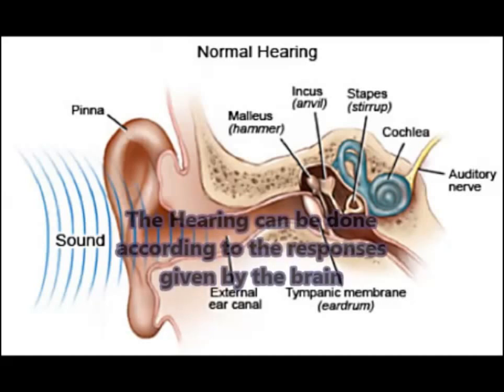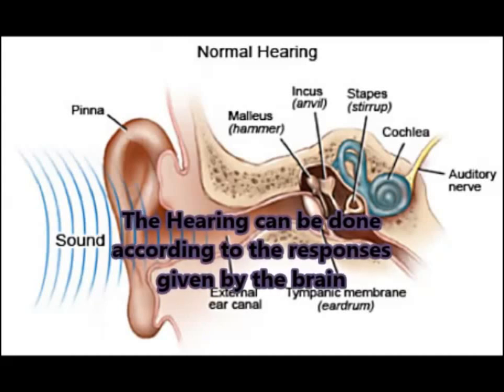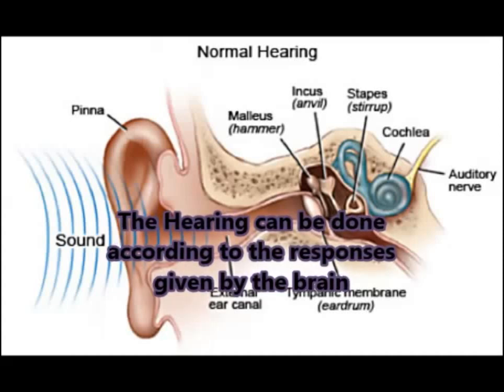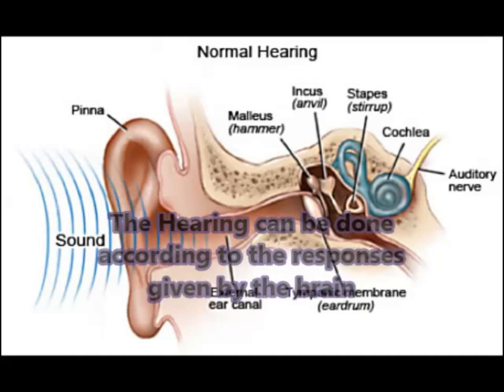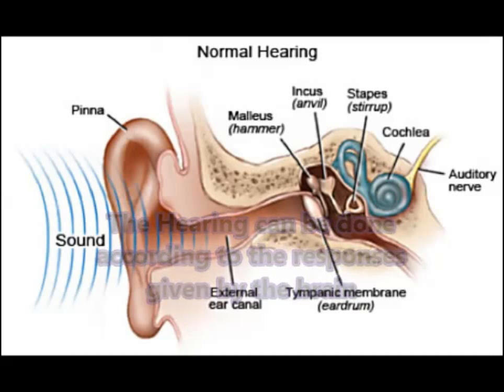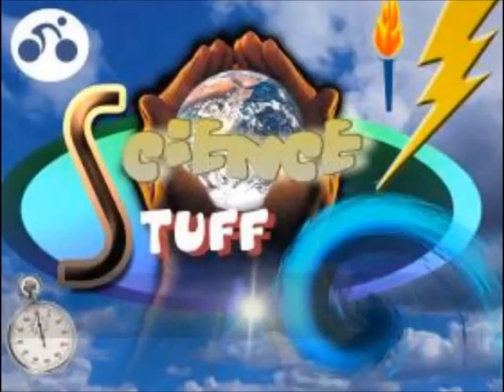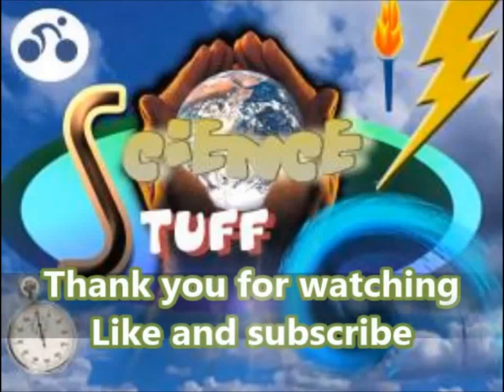The basilar membrane is moved, then the vibrations reach the organ of Corti. The impulses are sent to the brain through the auditory nerve. Hearing can be done according to the response given by the brain. So the brain plays a vital role in the hearing of our ears. So be careful, take care of your ears.